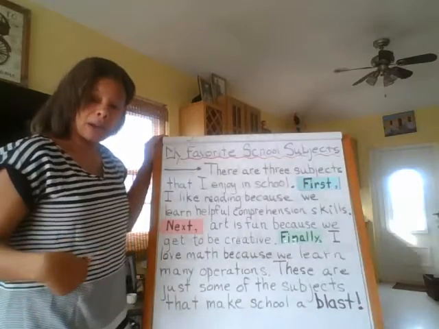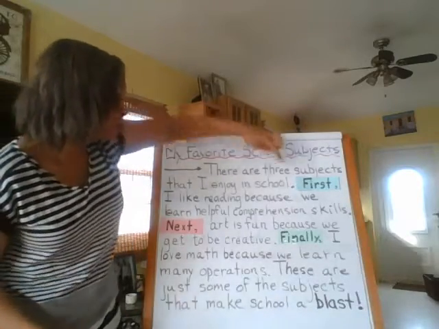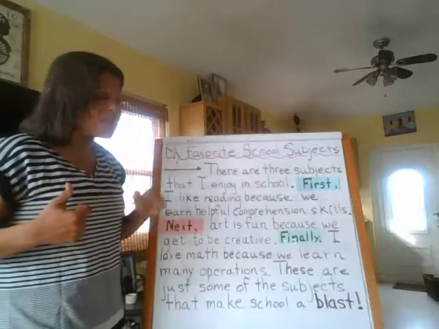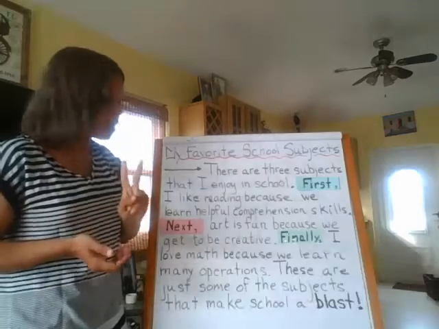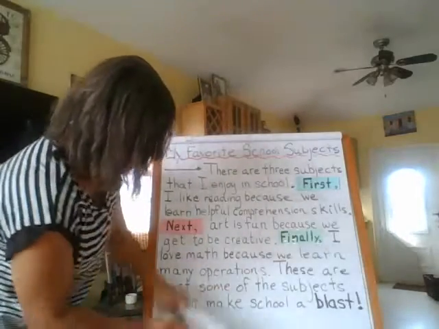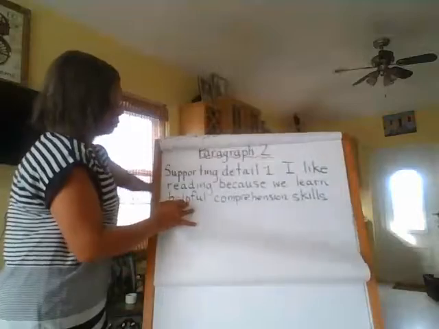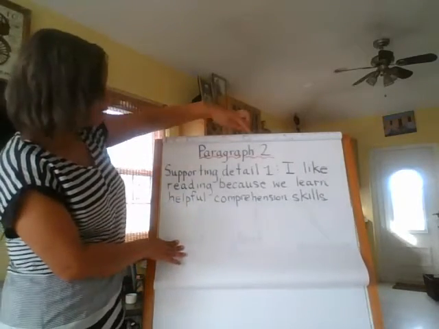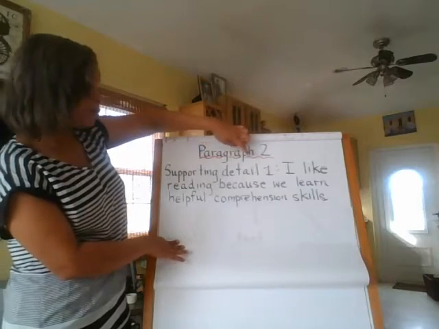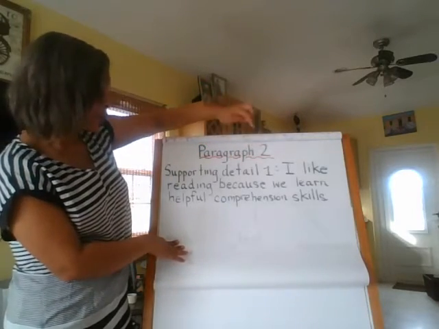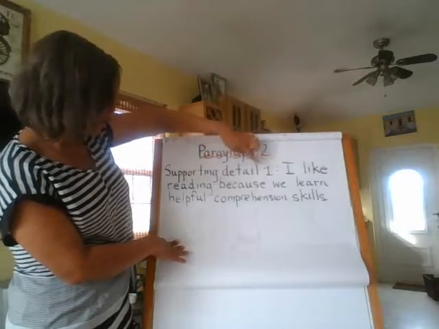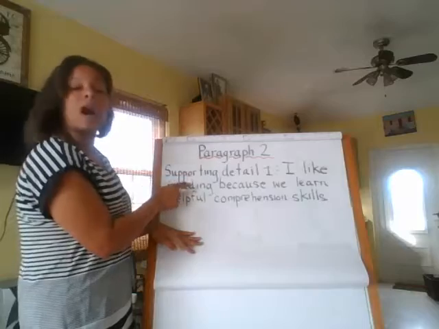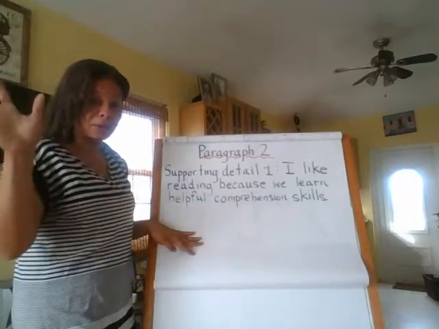To write the second paragraph, we have to go to the first supporting detail, and we're going to expand that. The exact same way that we wrote this paragraph, we're going to do the same for paragraph number 2. So, on this page, I have the title. It says paragraph 2, and I have supporting detail number 1. This is our first supporting detail. So, I like reading because we learn helpful comprehension skills. So for paragraph 2, this is going to be our topic sentence, what the whole thing is about.